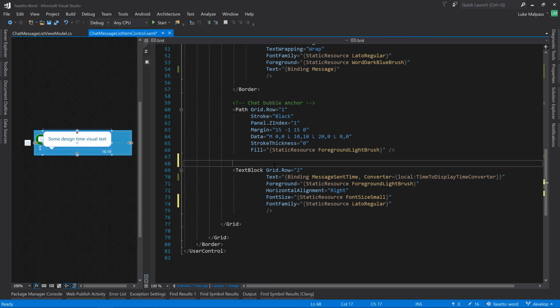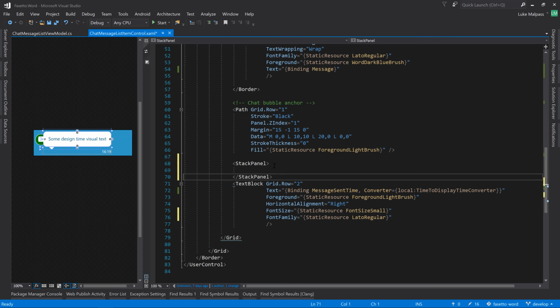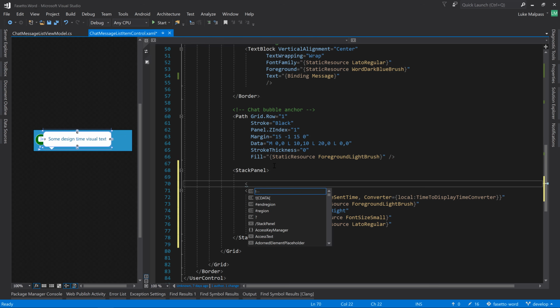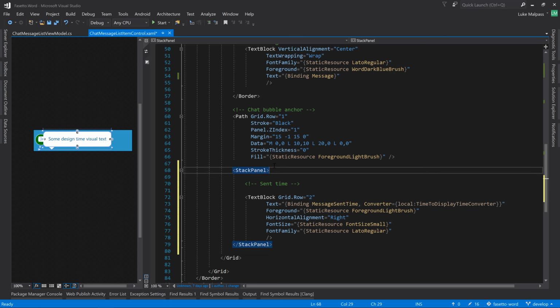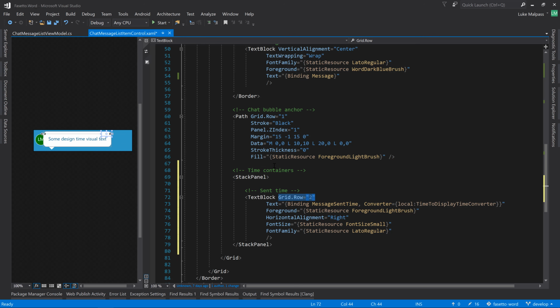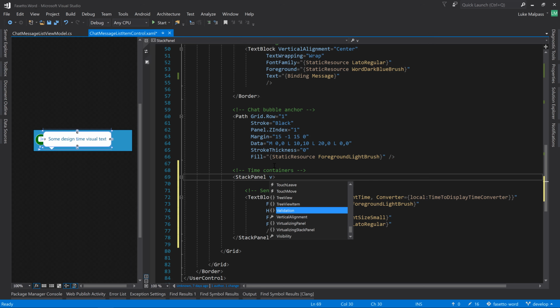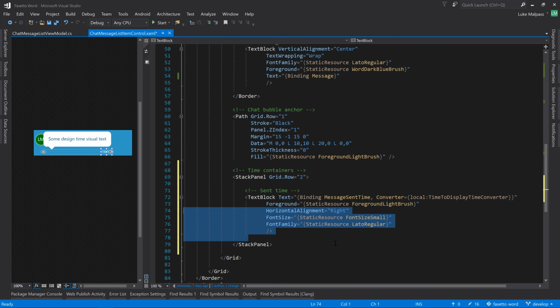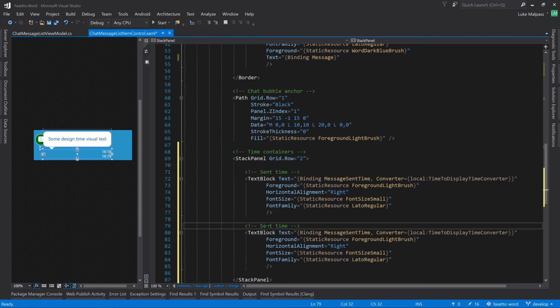So let's first wrap this text block in a stack panel. Move that text block inside. This is the sent time. The grid row is now for the stack panel, not for the text block. And we can simply copy and paste the sent time. And this will be the red time. And you can see it's gone down.